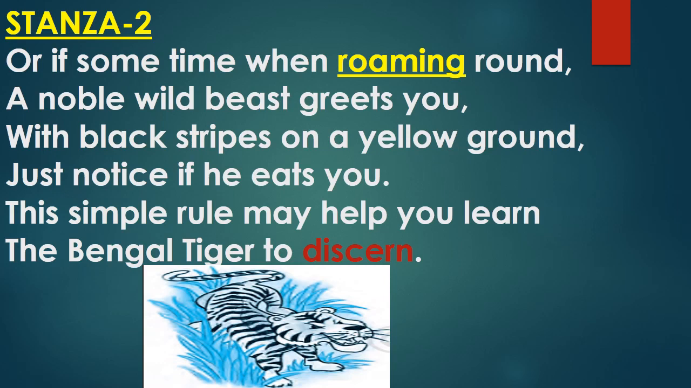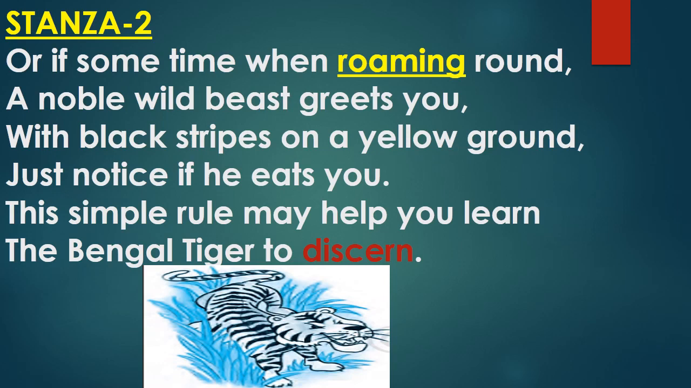The poet says that while you are roaming in an eastern jungle, you can sometimes meet a graceful looking beast. It will have black stripes on its yellow body. You should notice if it eats you, and if it does the same, it is certainly the Bengal tiger. That is a very simple rule to identify this beast. So according to the poet, it is very easy to identify the Bengal tiger.